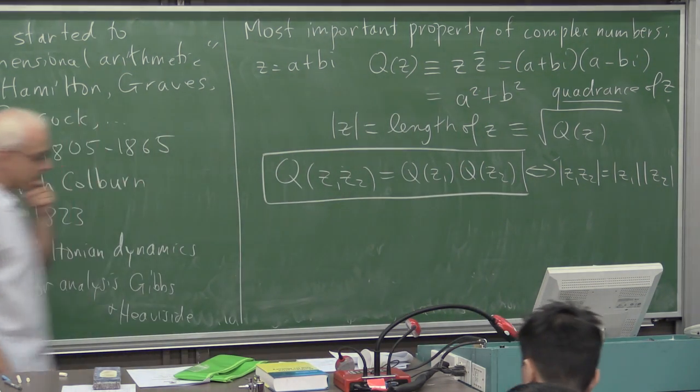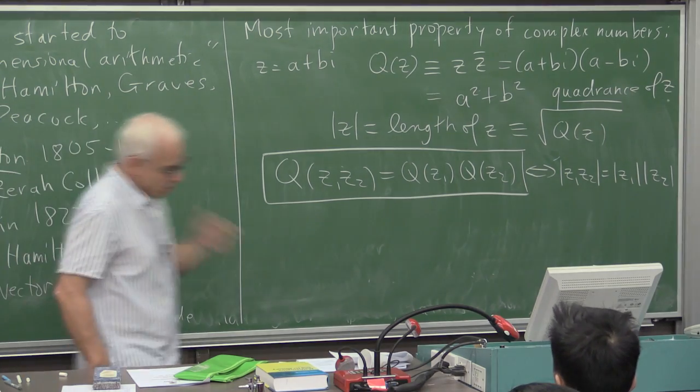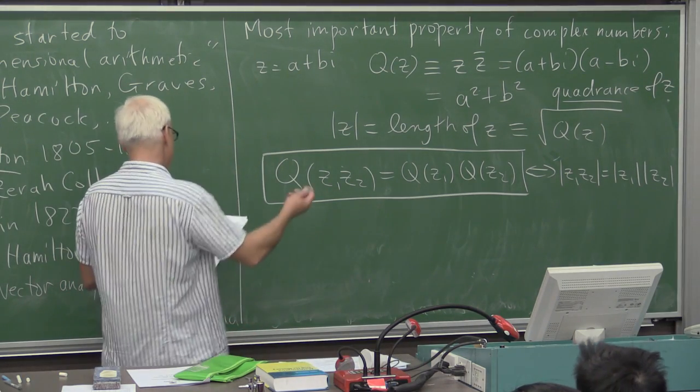So why is this property true? Well, we can think about it in terms of an algebraic relation.